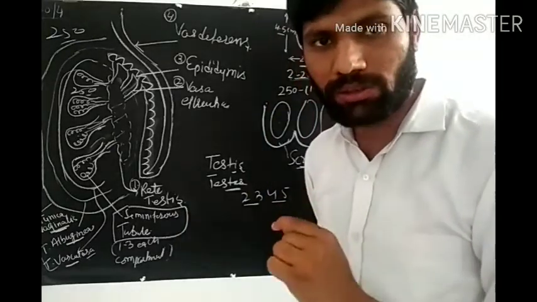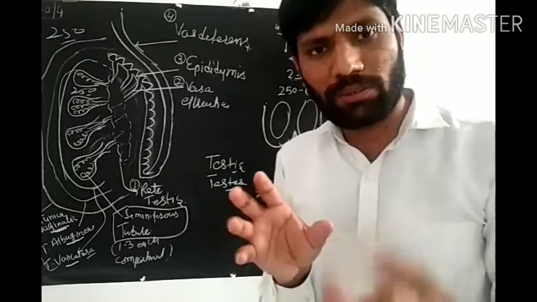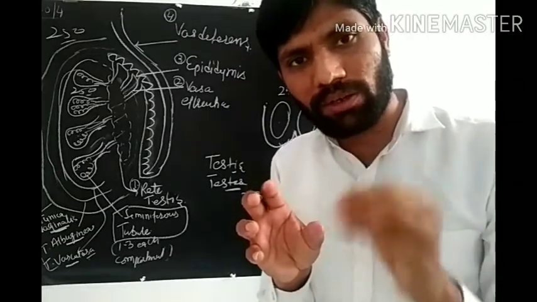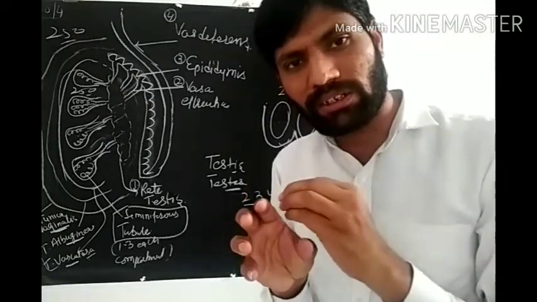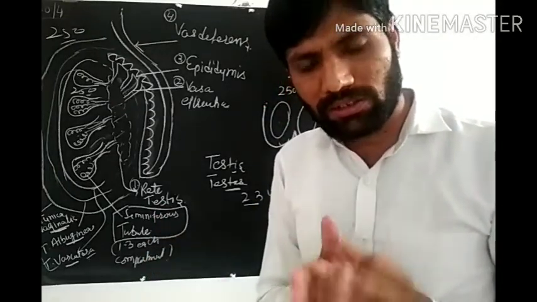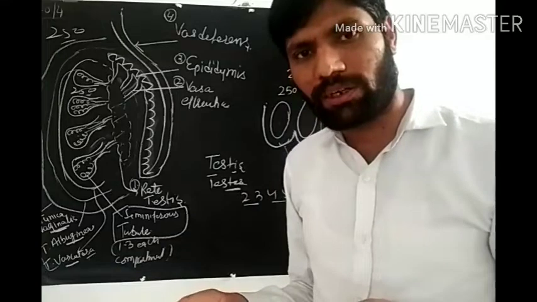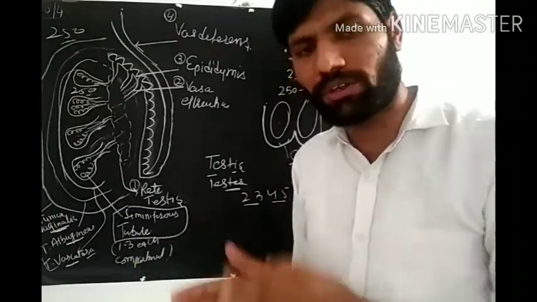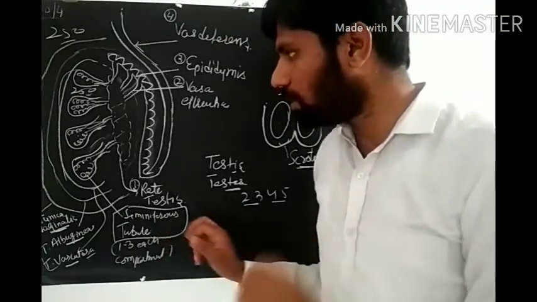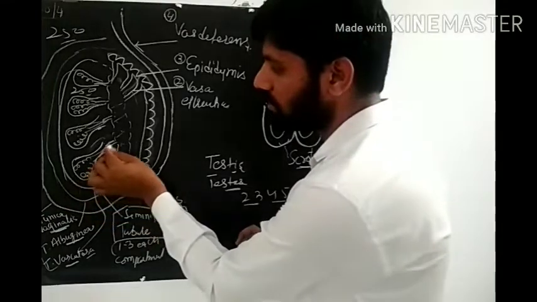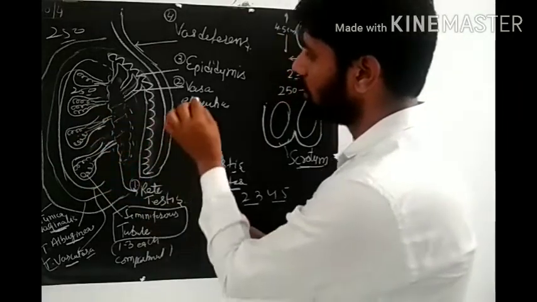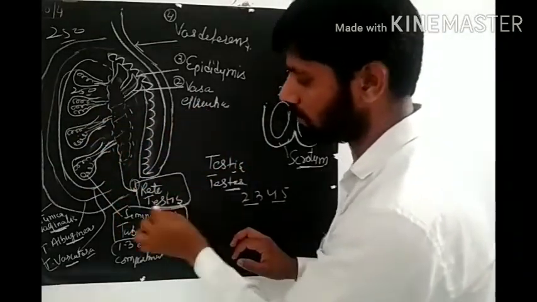So seminiferous tubules are present in the compartments of testis. There are 250 compartments. In each compartment there are 1, 2, 3 highly coiled tubules, and they are known as seminiferous tubules. We will study the detailed structure of the seminiferous tubule in a separate video. Now the seminiferous tubule becomes straight and forms a straight tube. Then this enters into a very short tube known as rete testis.